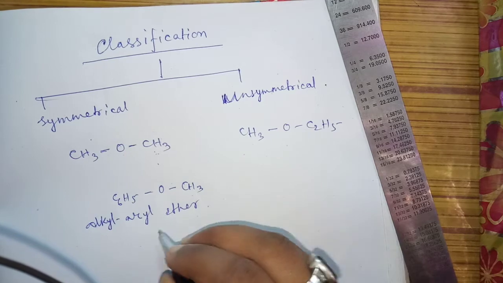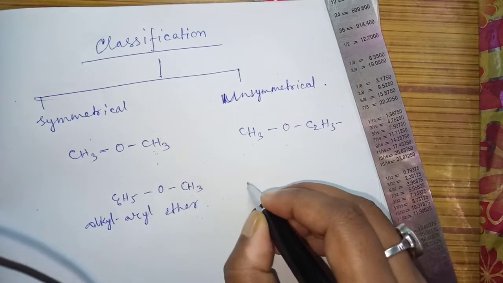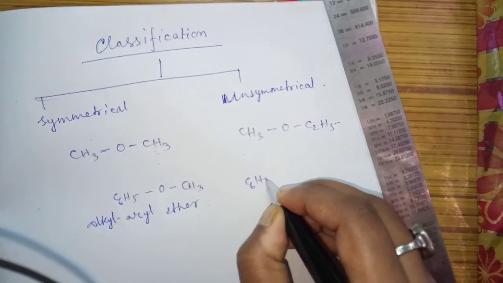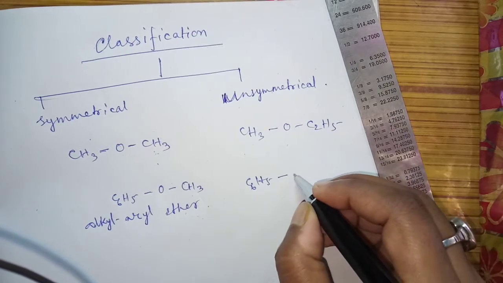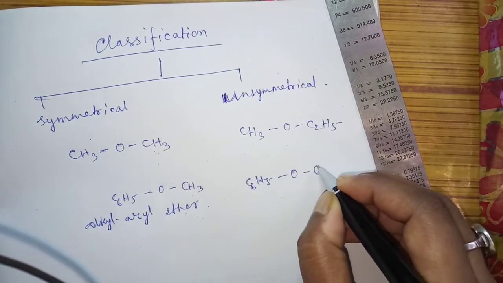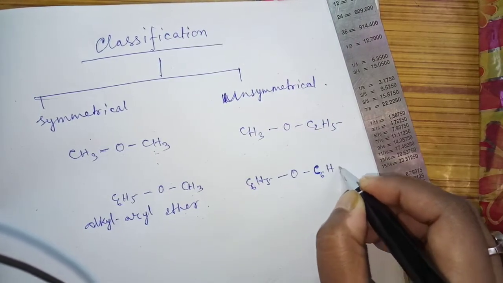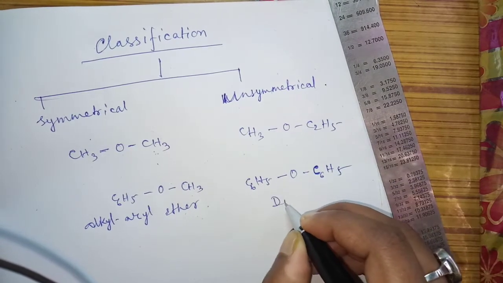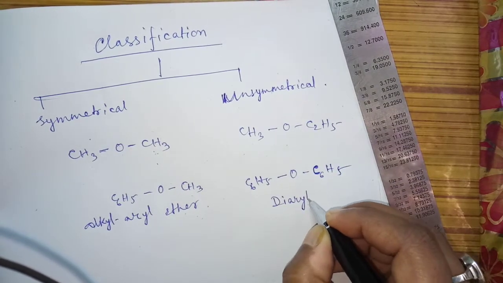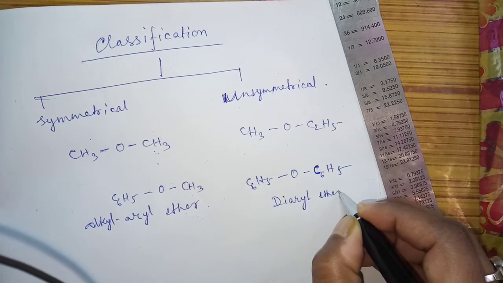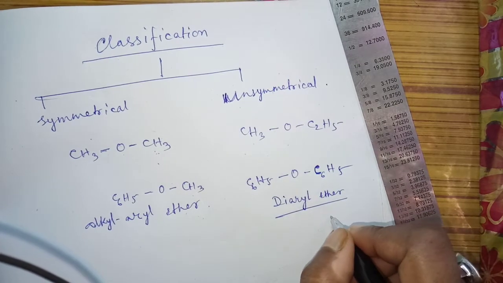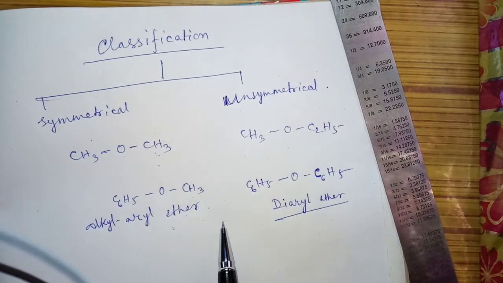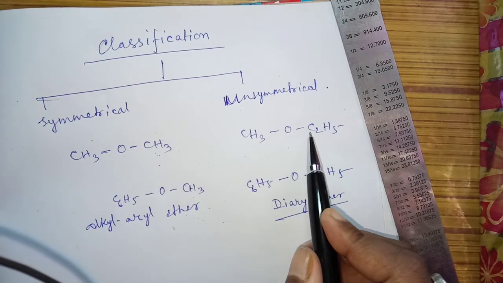Am I clear? And if both sides have C6H5 or any other aryl group, then it is diaryl ether. So these are aromatic ethers, and the other two are aliphatic ethers.